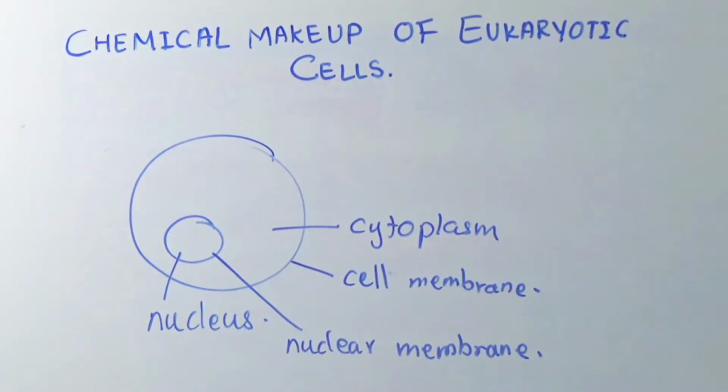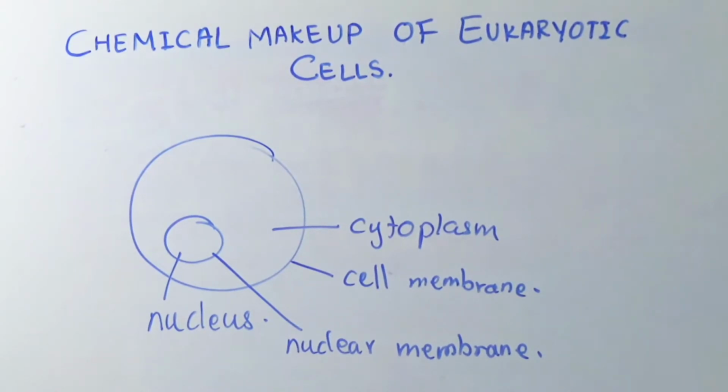And these structures, together with other organelles which are present in the cytoplasm, are mitochondria, endoplasmic reticulum, Golgi apparatus, ribosomes, lysosomes, and so on.